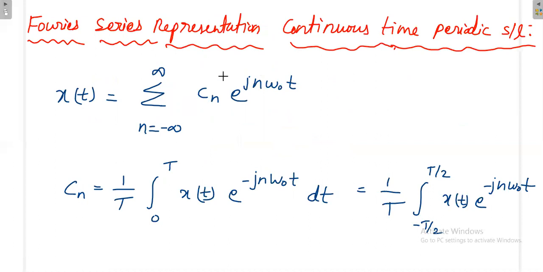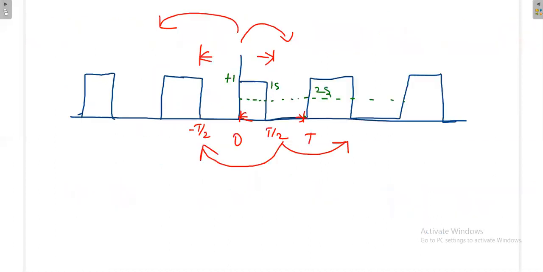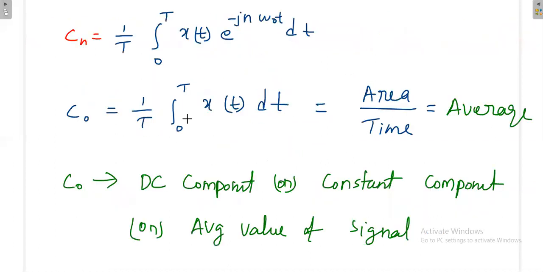That Cn is 1 by T integral 0 to T, or minus T by 2 to plus T by 2, x of t e power minus j n omega naught t. When you put n equal to 0, that is 1 by T integral 0 to T x of t dt, that is area divided by time, that is average value or DC value or constant value.